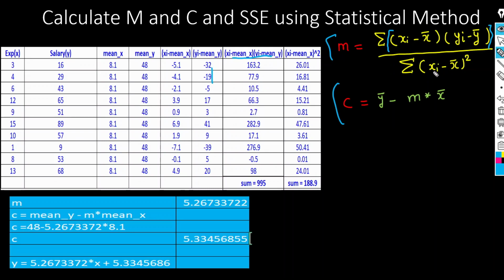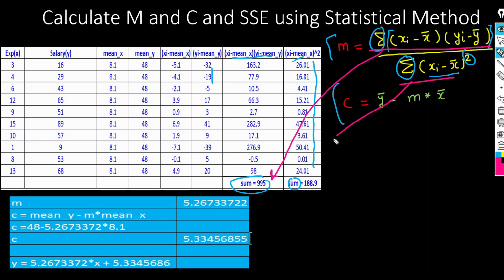Then xi minus x bar, squared, here. This way we calculate all these values. Then this is the sum, this particular sum I am doing here, and this sum here. So this way we have calculated this value and this value.